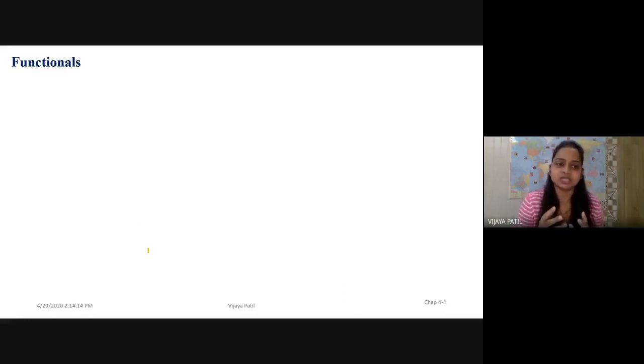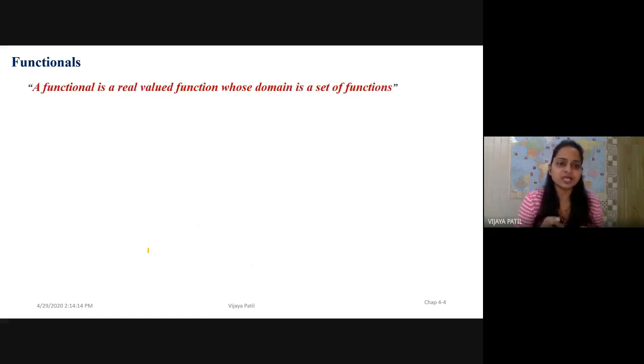Now, what is a functional? As we defined in the first small introduction, a functional is a real valued function whose domain is a set of functions. Just now we have seen what a real valued function is: a function having its range in the real numbers.